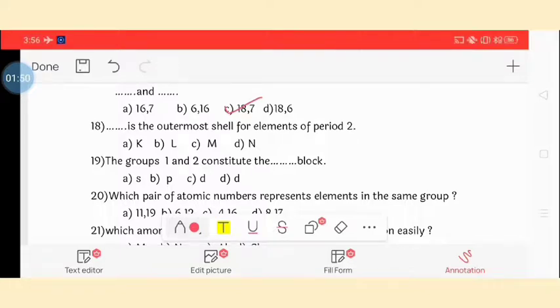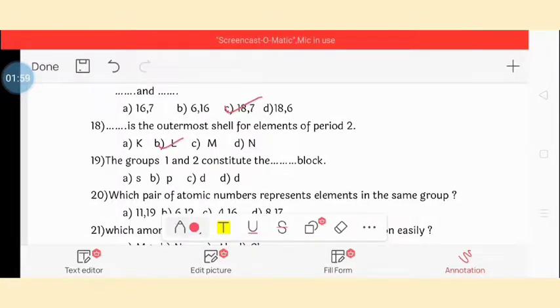Dash is the outermost shell for elements of period 2. So the answer is L shell. Question 19. Groups 1 and 2 constitute the dash block, S block elements.